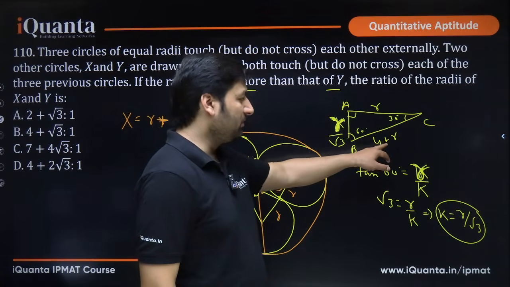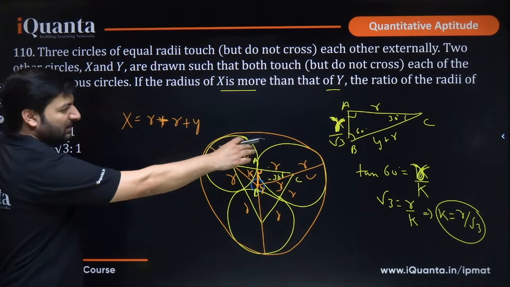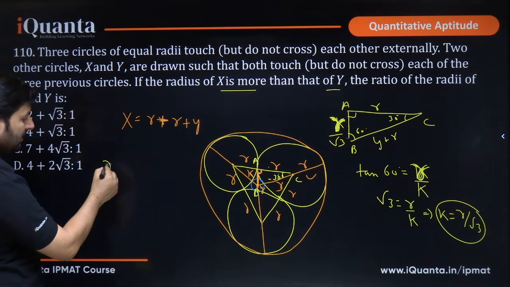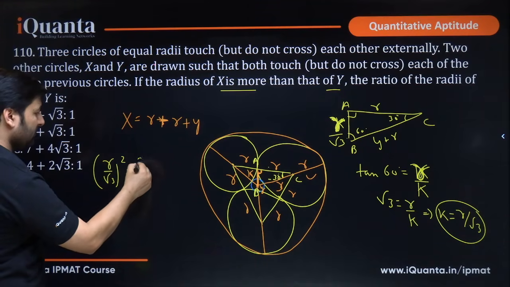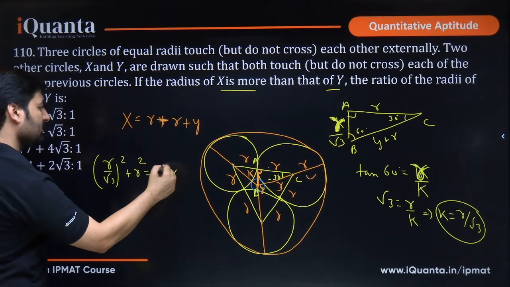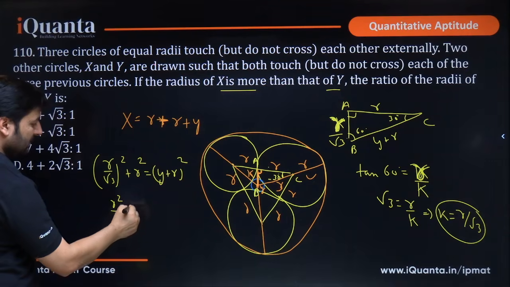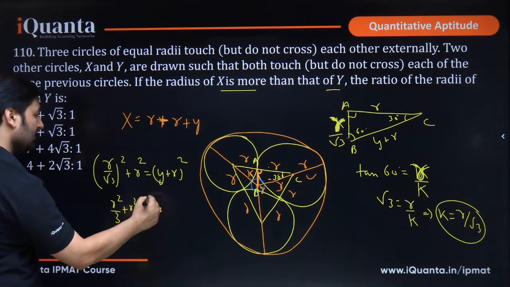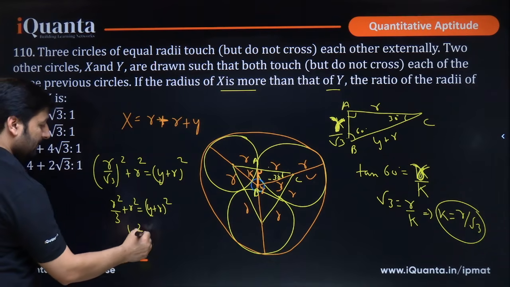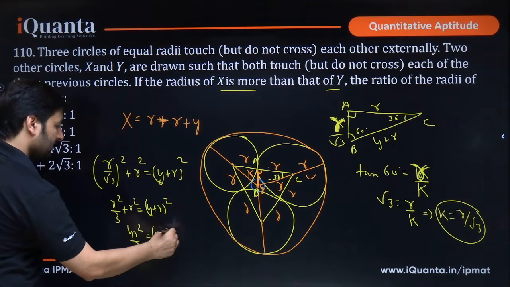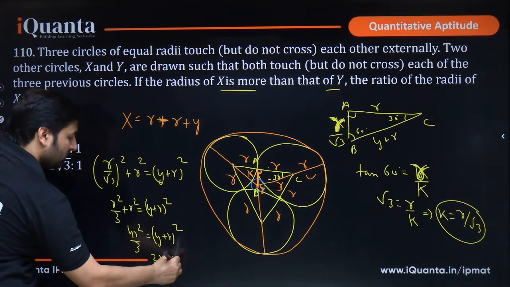Can I now do Pythagoras theorem over here? R by root 3, y plus r. So let me apply Pythagoras theorem. R by root 3 whole square plus r square, that is equal to y plus r whole square. So this is r square by 3 plus r square, that is (y plus r) square. This is 4r square by 3, equal to (y plus r) square. Finally you take the root, so you get 2r by root 3 equals y plus r.